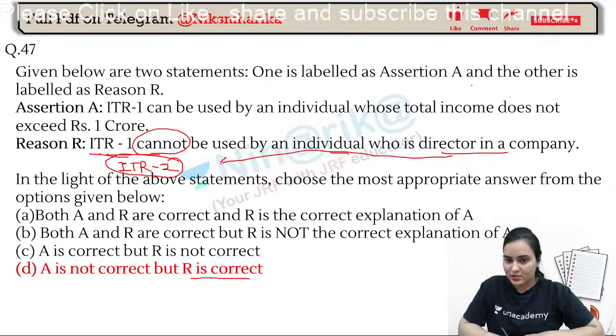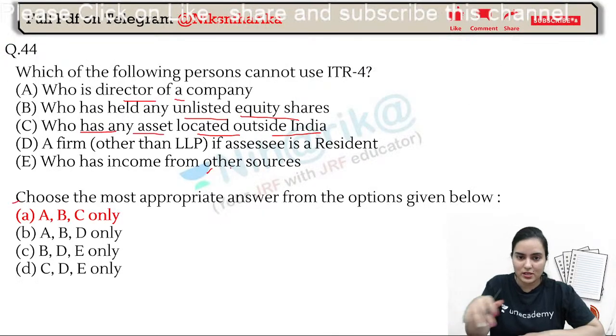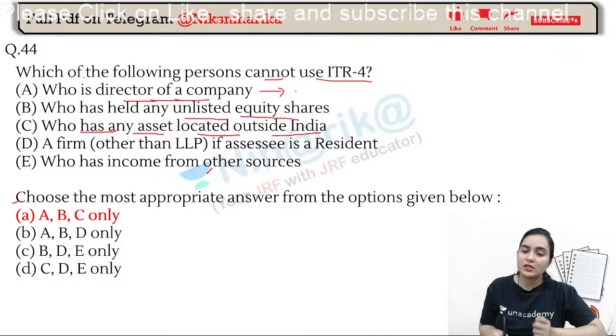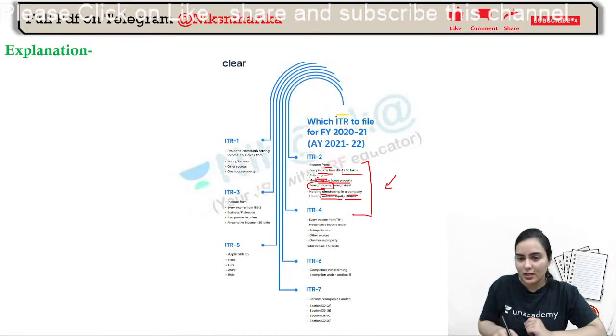Okay. This is exactly the same question that you have done. Here, you all can see: which of the following persons cannot use ITR 4? The one who is a director of a company. Fine. Why can he not file ITR 4? Because he will come under the category of ITR 2 that we did last time. This person will also come under ITR 2. And what all things were there in ITR 2?